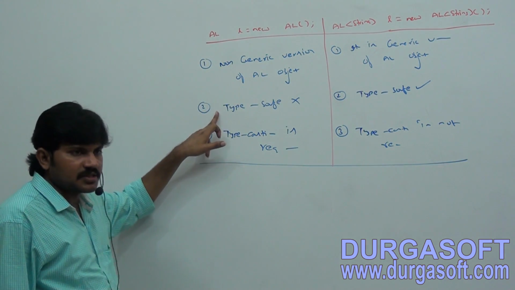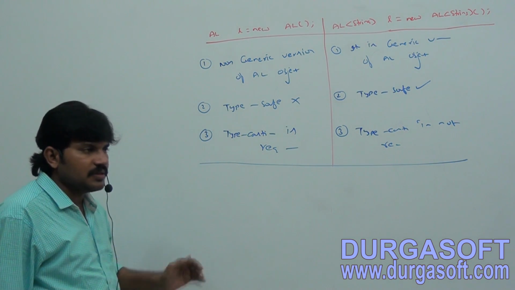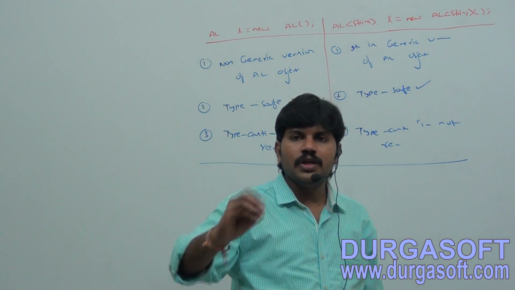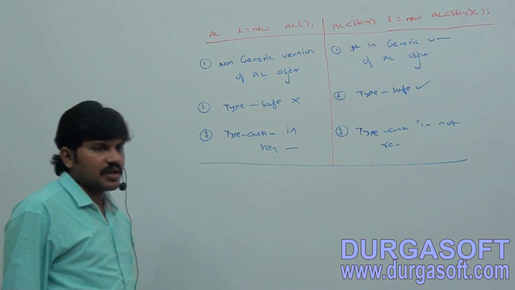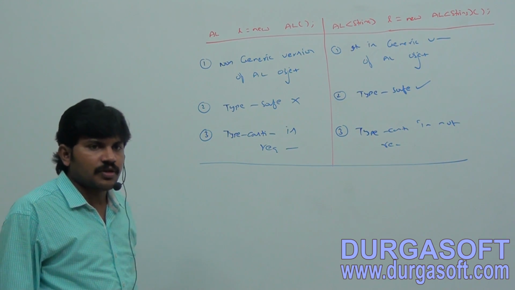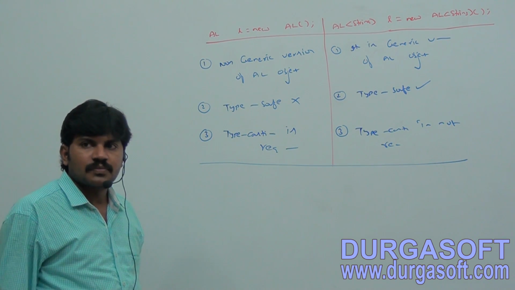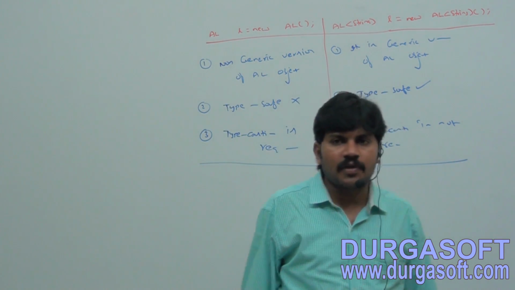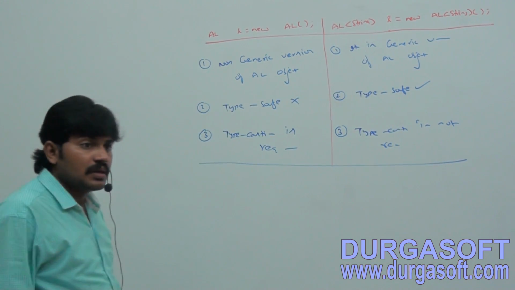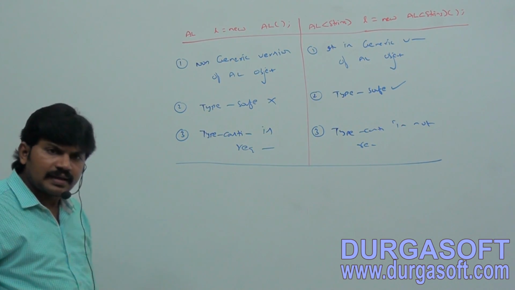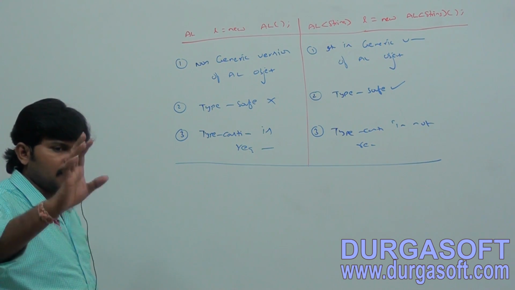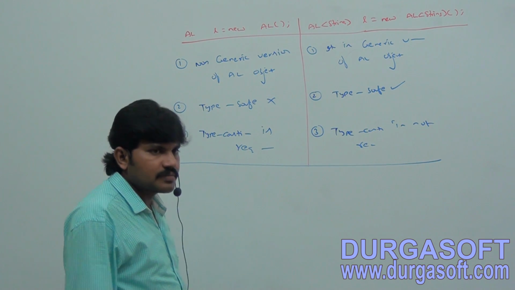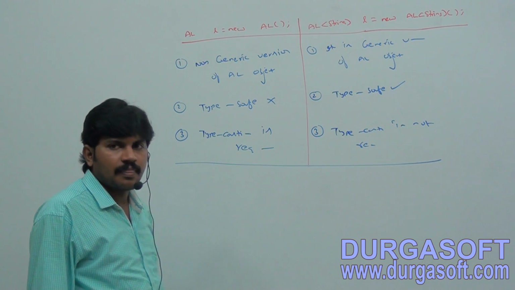Okay, first point is that clear. Next, for this array list, we can add any type of object, and hence it is not type safe.